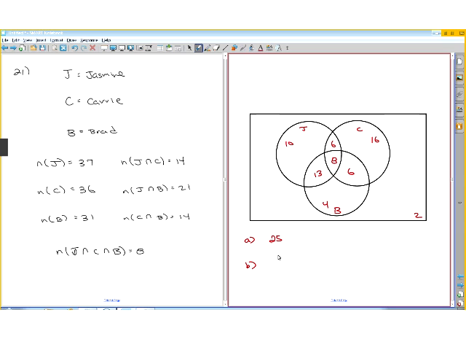So the answer for part B was 30, and part C was 2 because that's everything that's outside. These 2 don't like anybody, or at least anybody that's on this list.